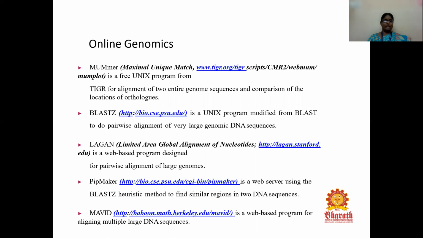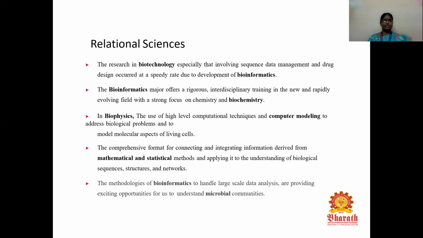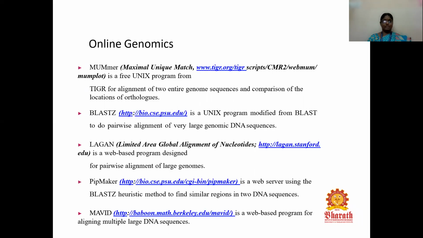LAGAN, limited area global alignment of nucleotides, is a web-based program designed for pairwise alignment of large genomes. PipMaker is a web server using the BLASTZ heuristic method to find similar regions in two DNA sequences. MAVID is a web-based program for aligning multiple large DNA sequences. So these are all the different online genomics tools.